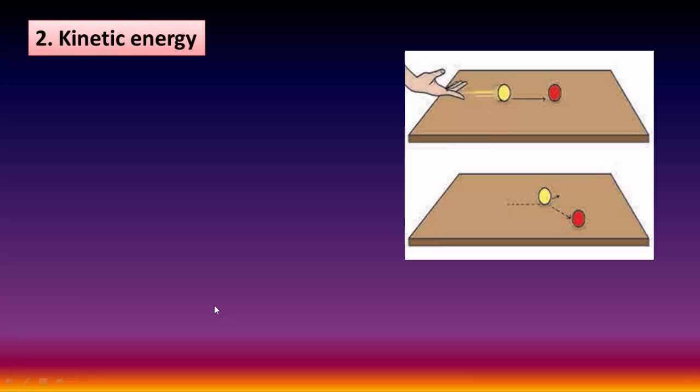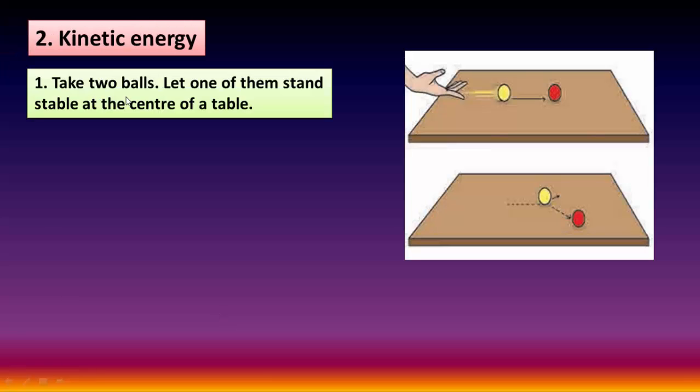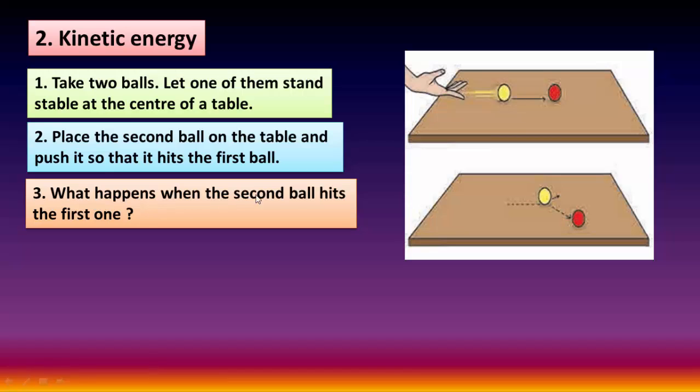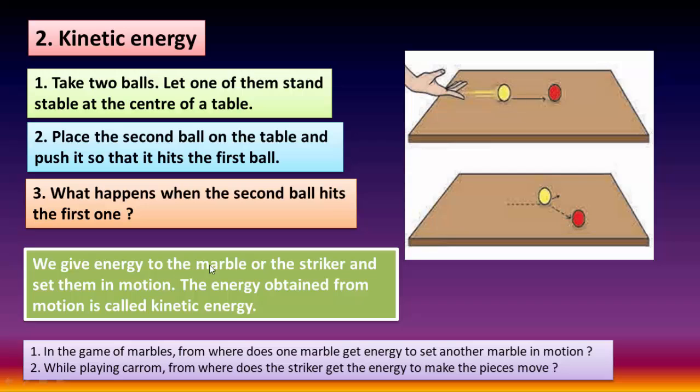Kinetic energy. Look at these two pictures. Take two balls, and let one of them stand still at the center of the table. Place the second ball on the table and push it so that it hits the first ball. What happens when the second ball hits the first one? We give energy to the marble or the striker and set them in motion. The energy obtained from motion is called kinetic energy.